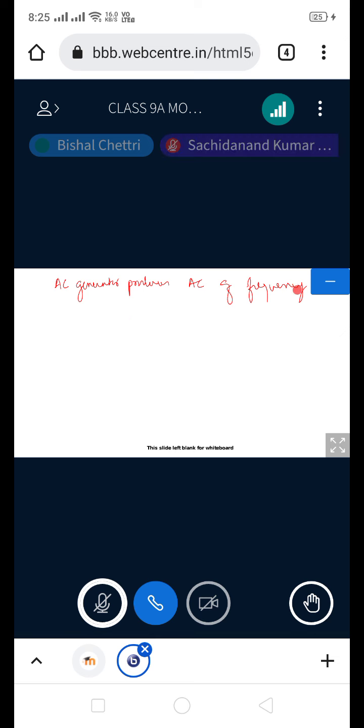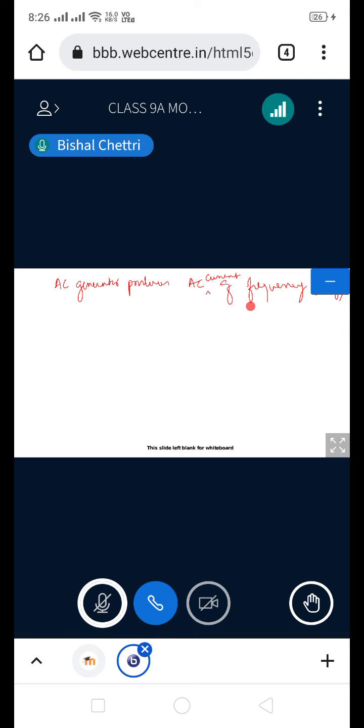What is the frequency of the alternating current that we receive in our homes? So we have not done that. Okay. Household circuits, though, we have told you all, no? It is 50 hertz. So AC generator produces AC current, okay? AC current of frequency 50 hertz.